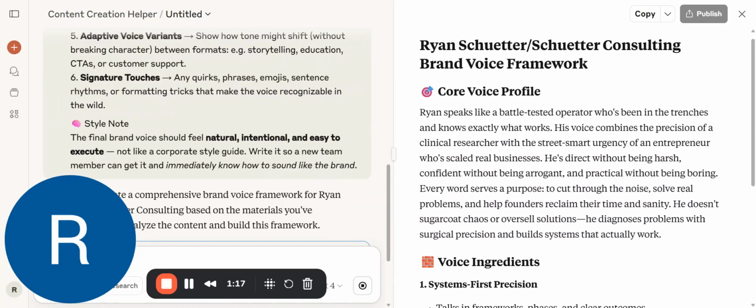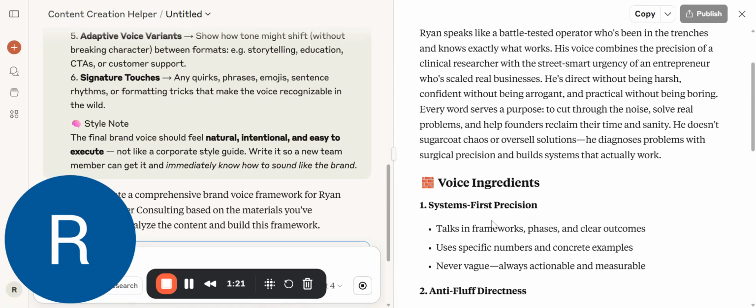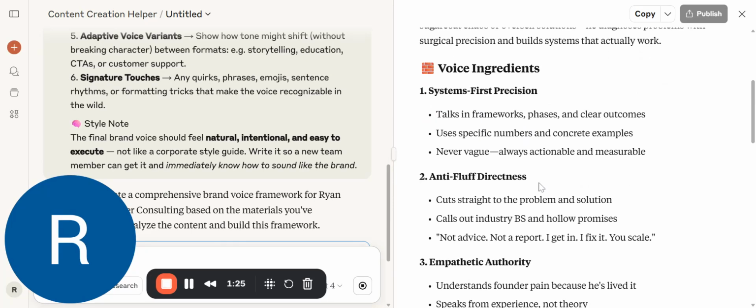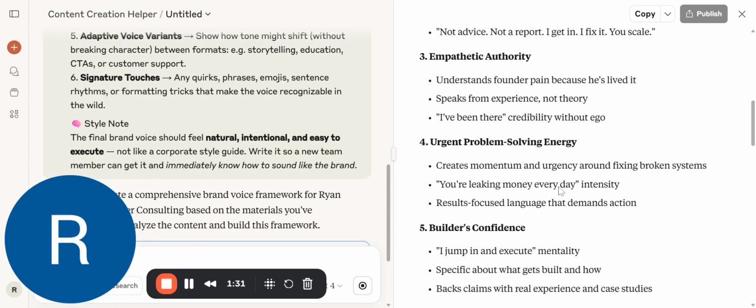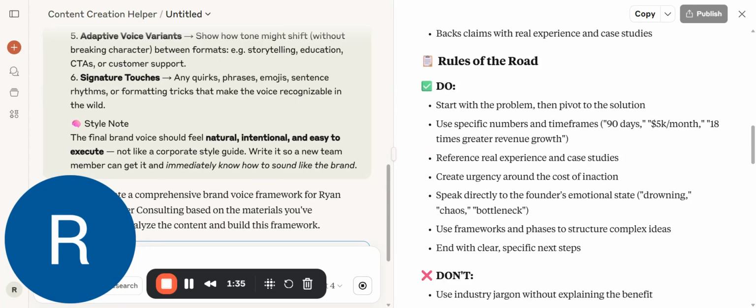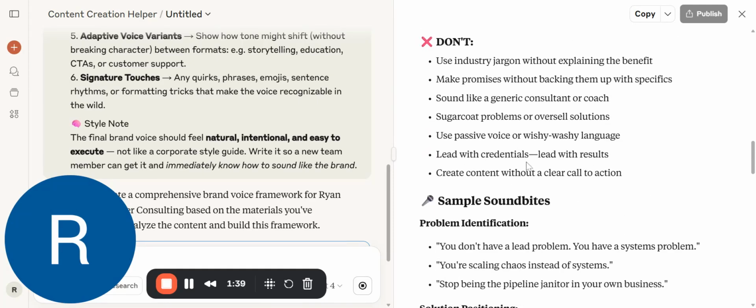Talks about defining a core voice profile. Talks about voice ingredients. I don't know industry BS, but a lot of this I like. Generally speaking, you should read over this and see if it describes your voice accurately.